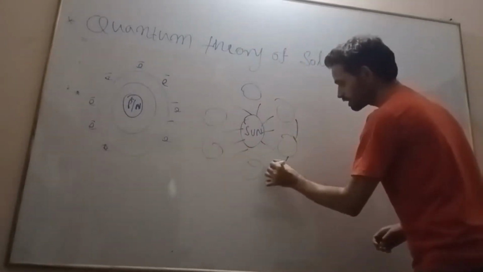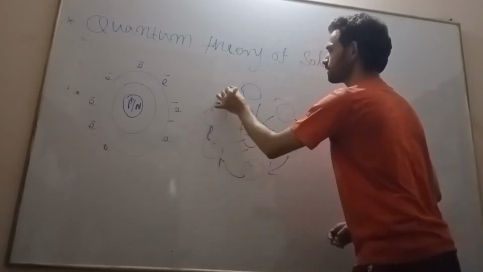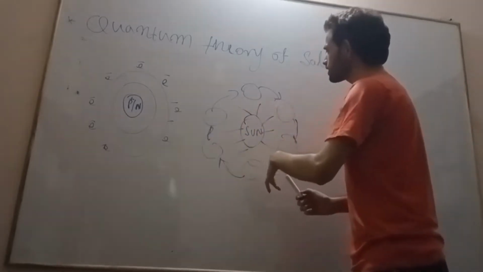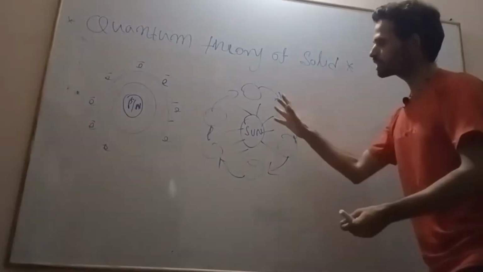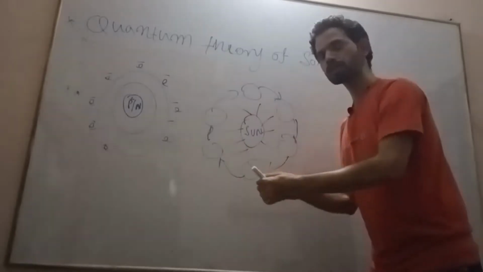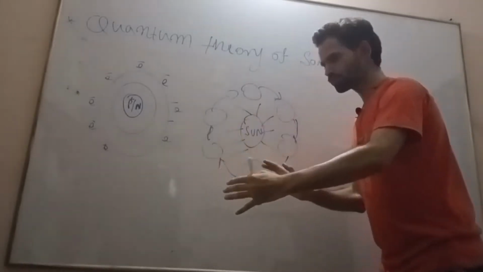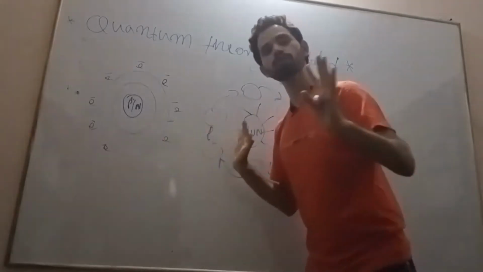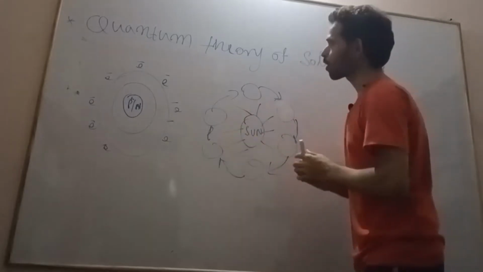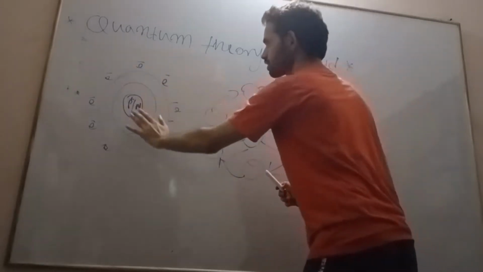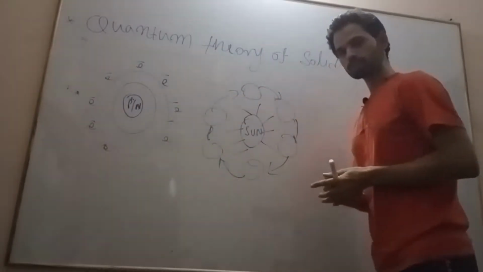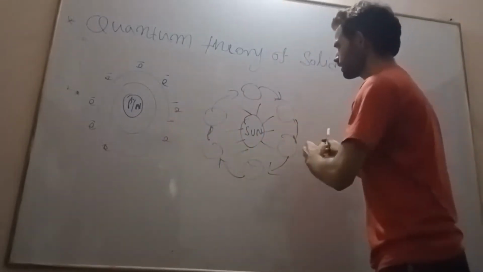Large objects like a planet revolving around the sun, or a satellite around the Earth, can be described this way. Now, on this basis, we take this as a base for understanding the motion of an electron revolving around the nucleus in an atom.